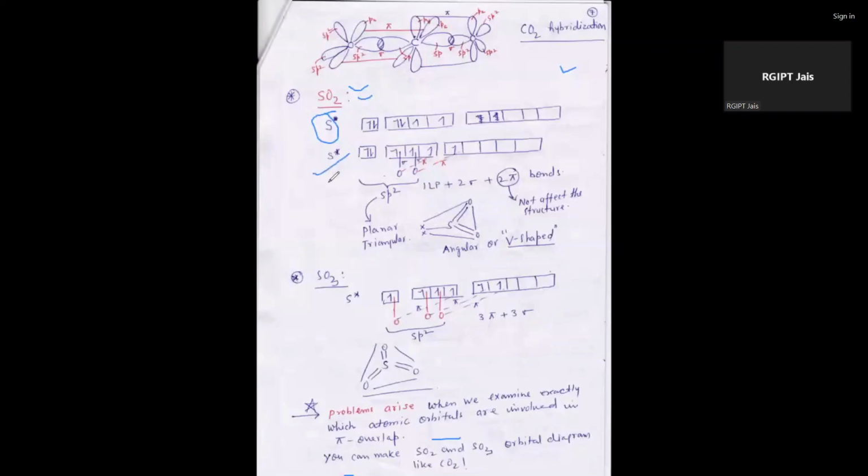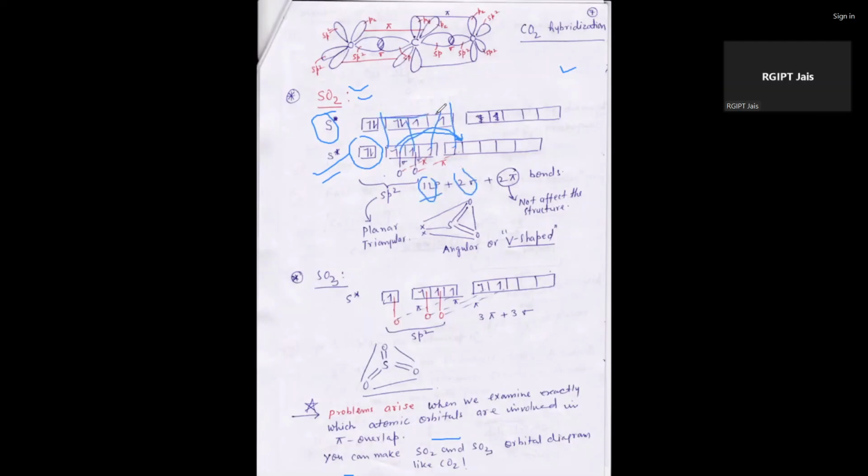After that it goes into the excited state: the s orbital stays the same, but a p electron is transferred to d, and there is one lone pair here. It forms 2 sigma bonds, one from here, one from here, and 2 pi bonds, one from here, one from here.